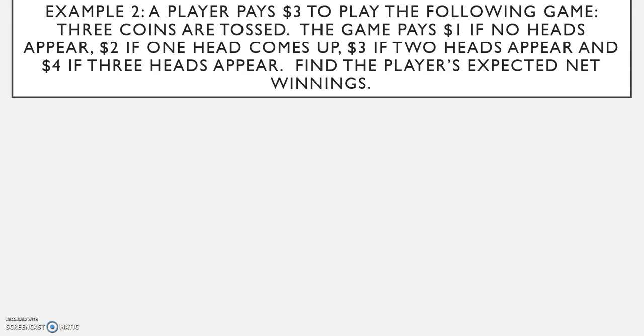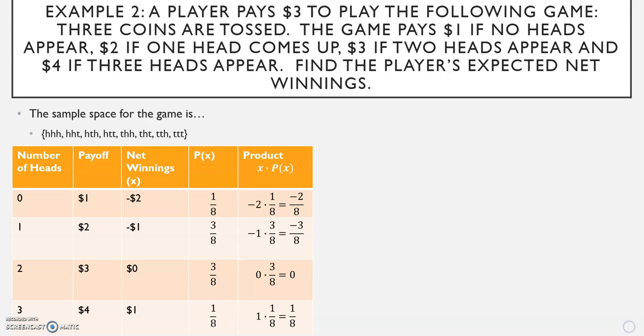Organizing our information into a chart, first we'll start with our sample space. We're flipping 3 coins. There are 8 possible outcomes. And organizing our information, our number of heads is either going to be 0, 1, 2, or 3. If there are 0 heads, you get $1. 1 head, $2. 2 heads, $3. 3 heads, $4.